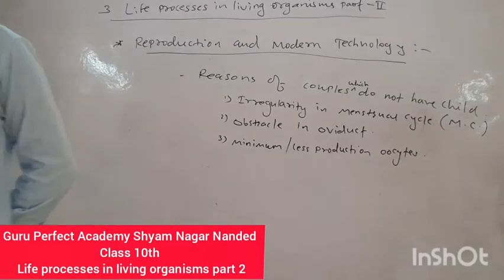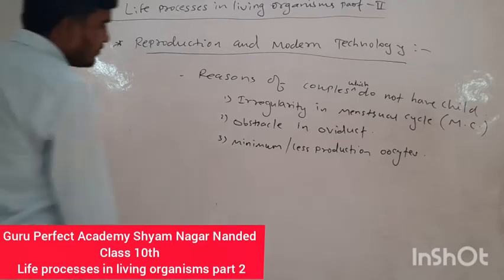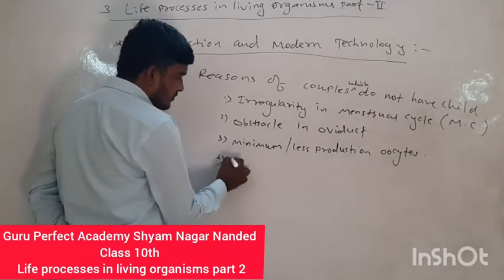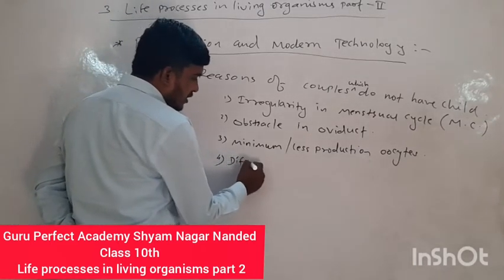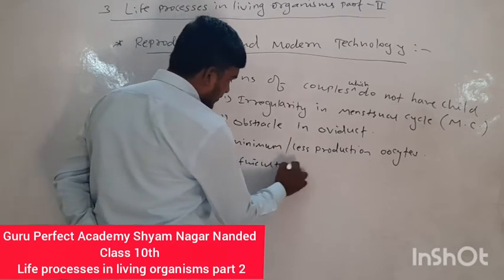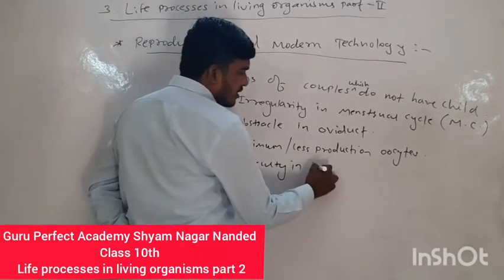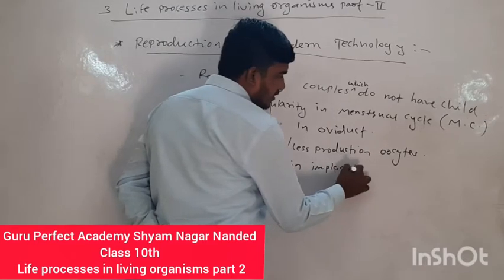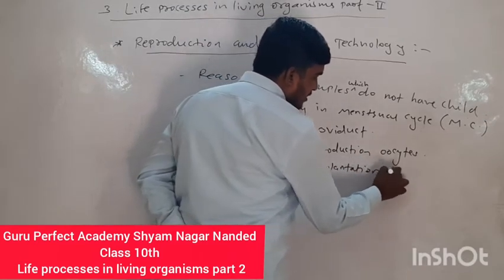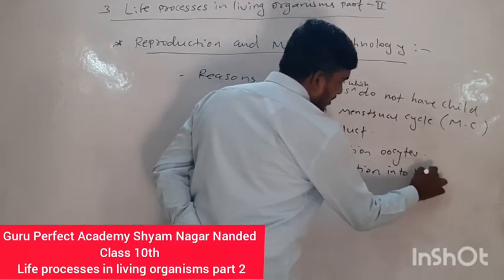Fourth is difficulty in implantation into the uterus.